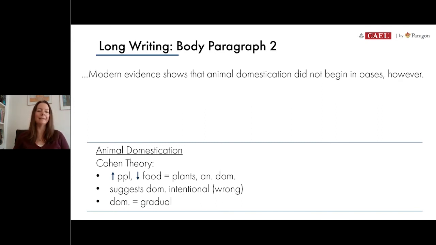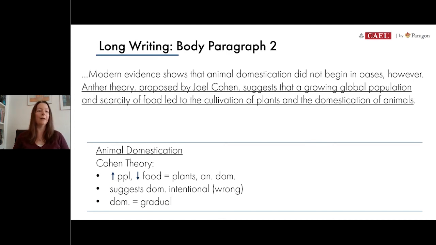This is the final sentence that we wrote about our Oasis theory. And we're just going to continue on. This is the same paragraph because we're just talking about another theory. So that's how we can start. So we've got here, another theory proposed by Joel Cohen suggests that a growing global population and scarcity of food led to the cultivation of plants and the domestication of animals.